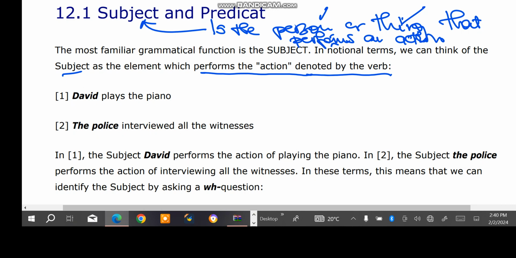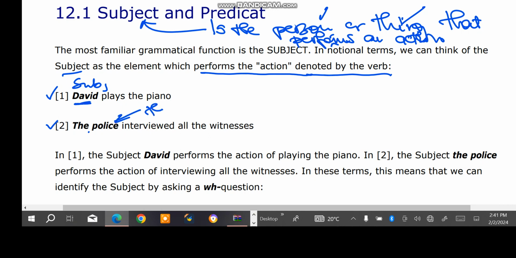So for example, in example one and example two, you can see that example one says David plays the piano. So who plays the piano? It's David. So David is the subject, as you can see here. And the police interviewed all the witnesses. Who interviewed all the witnesses?